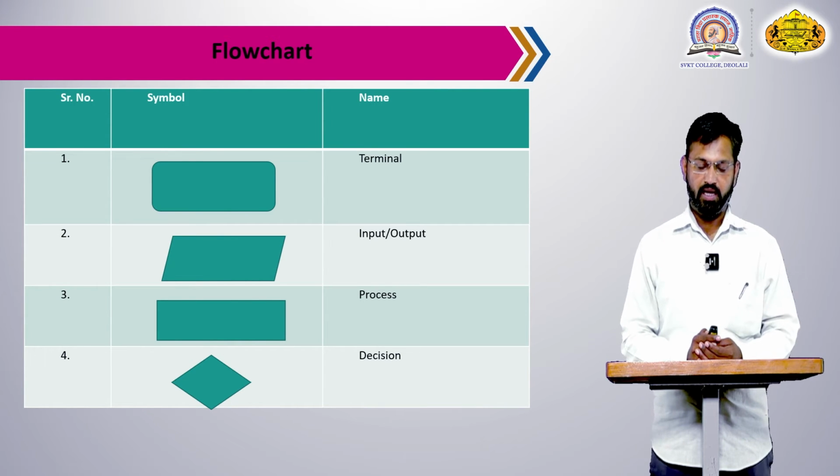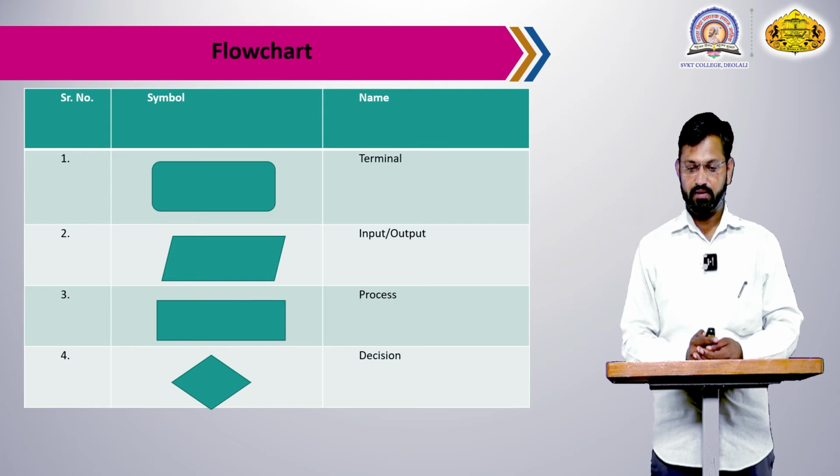It marks the start and end of the program. The next symbol is input and output. This symbol is used for input and output instructions of data. The third symbol is called process.